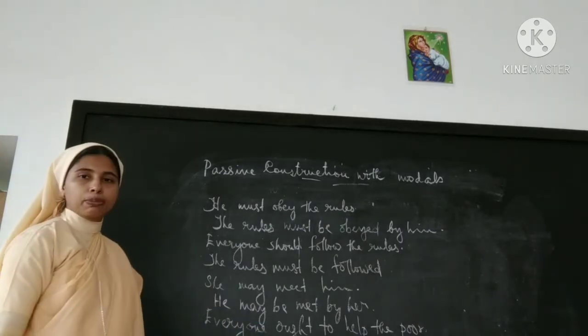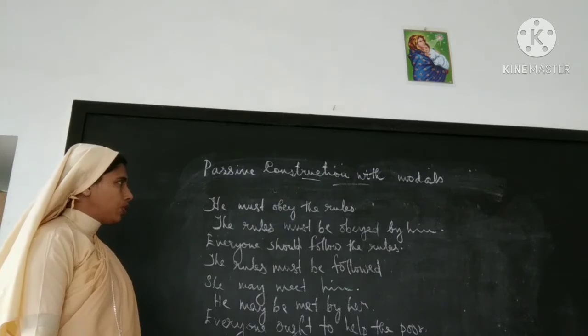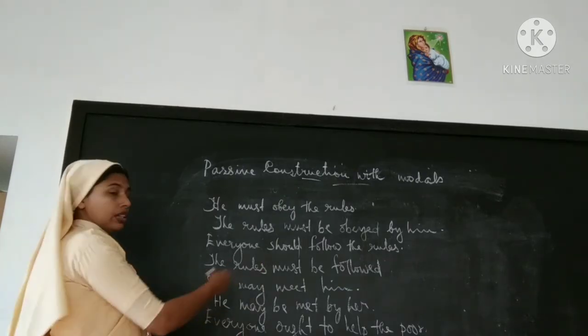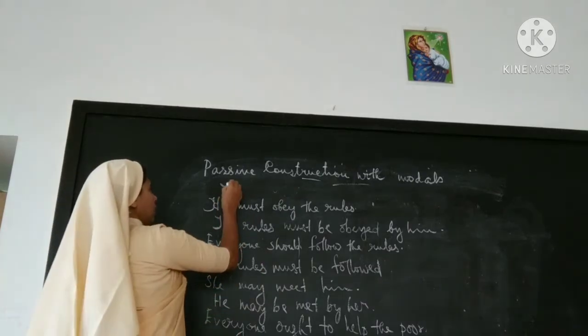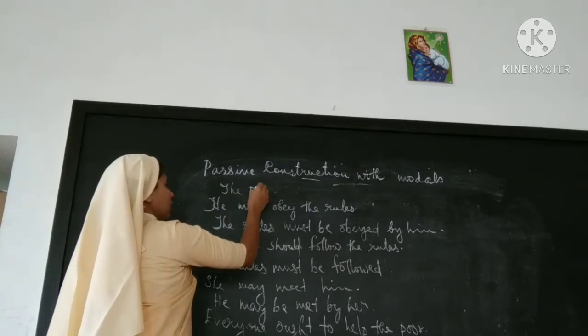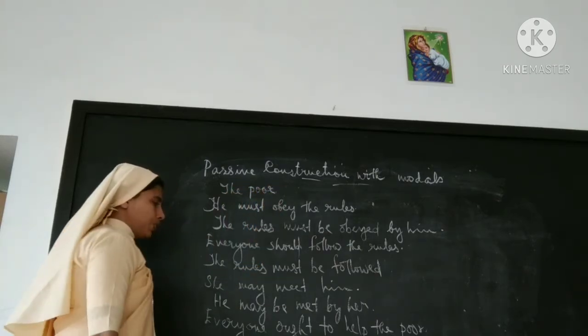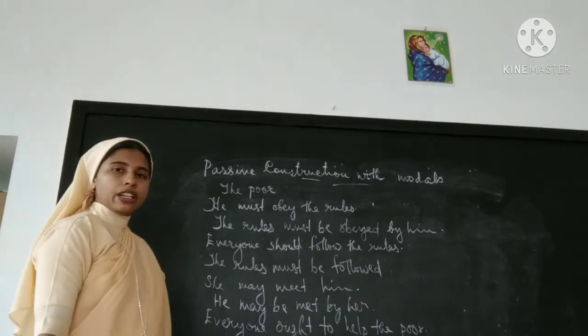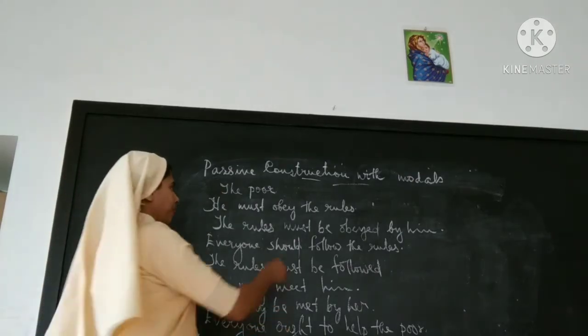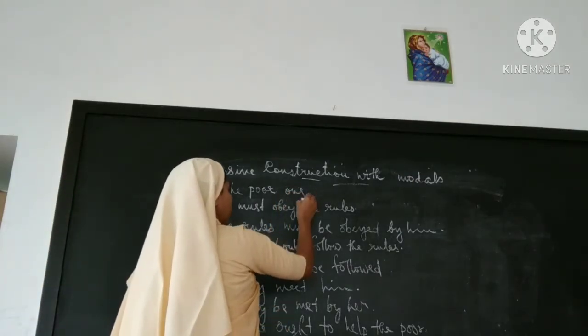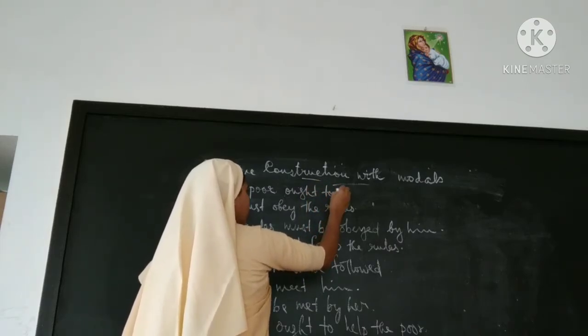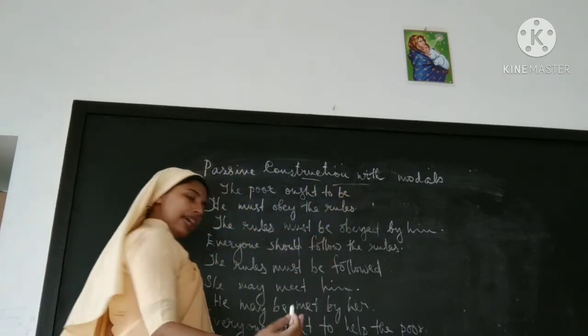Everyone ought to help the poor. Okay, we'll take the object first. Poor. Ought to. We'll take it into ought to be. The poor ought to be. Ought to help.